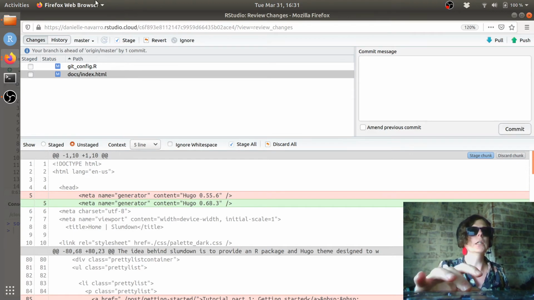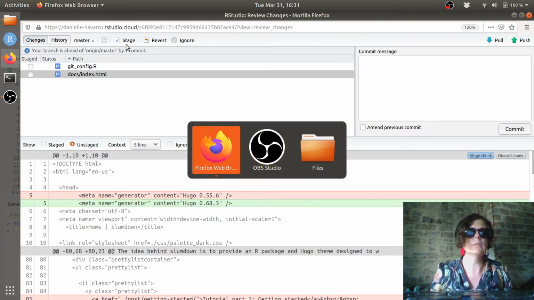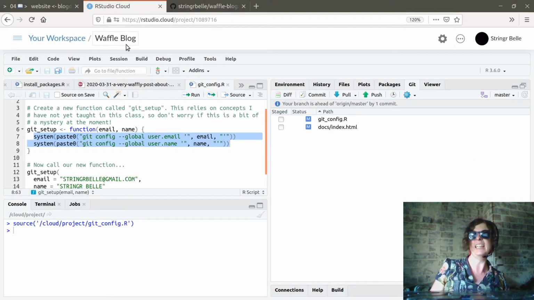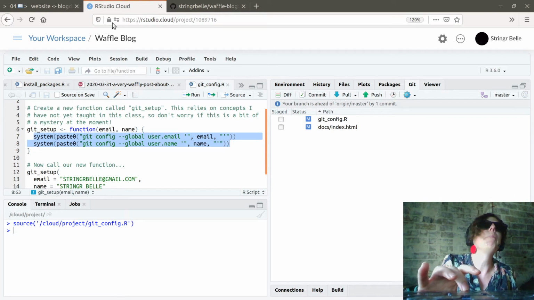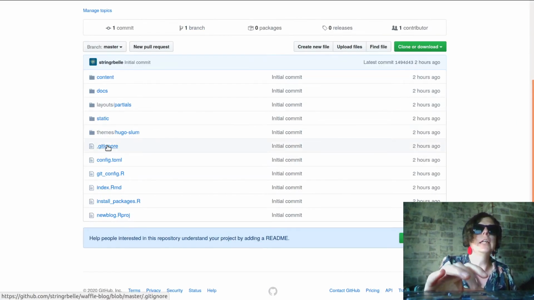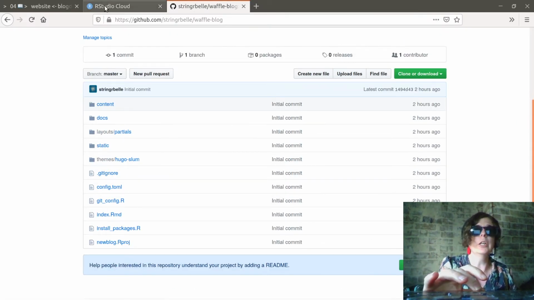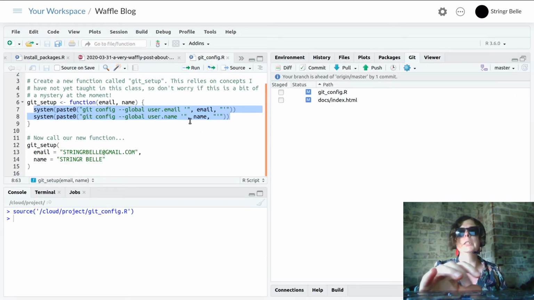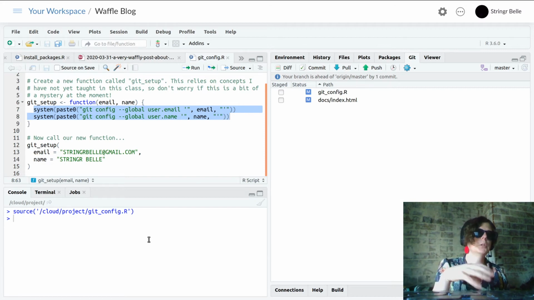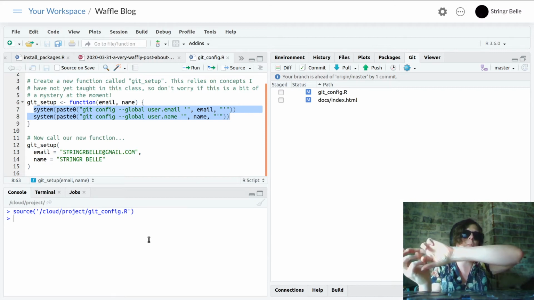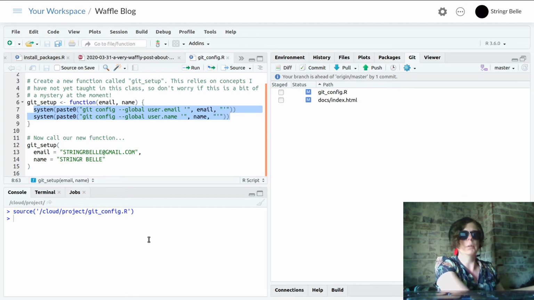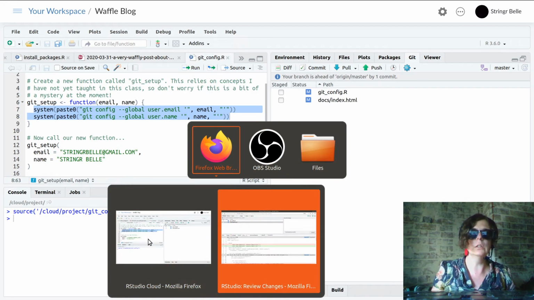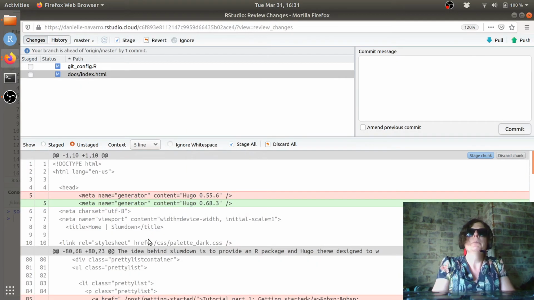So, couple things. First off, I keep forgetting what happens because I'm in a different window. I actually have to navigate like this now, and that's great. If I go over here, nothing has changed on GitHub. The only things that have changed are over here on RStudio Cloud. So I would typically want to push all these changes from RStudio Cloud over to GitHub. However, I'm not going to do that just yet because I have made a mistake.